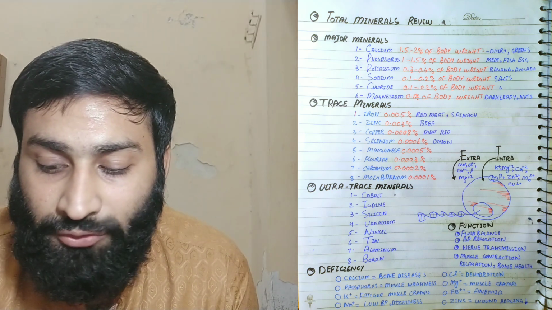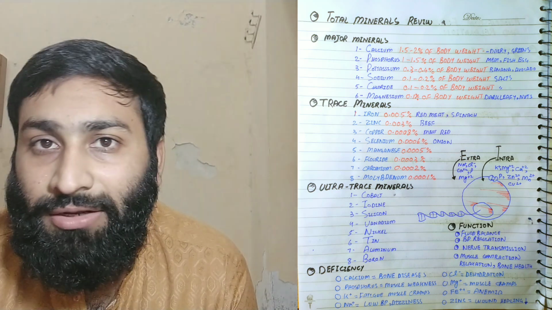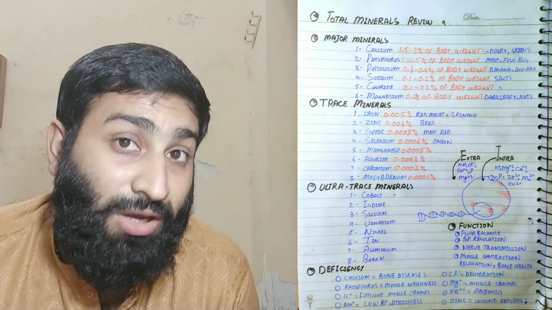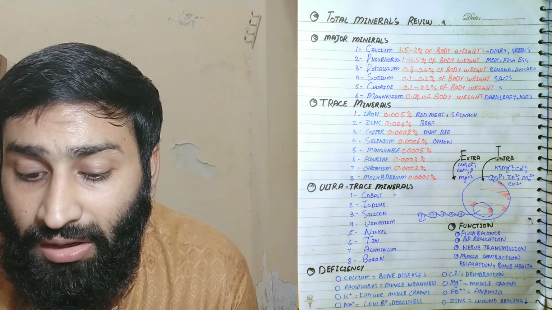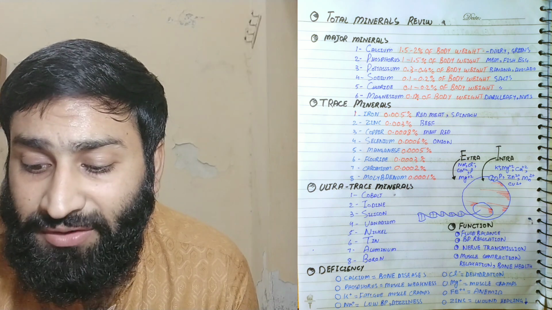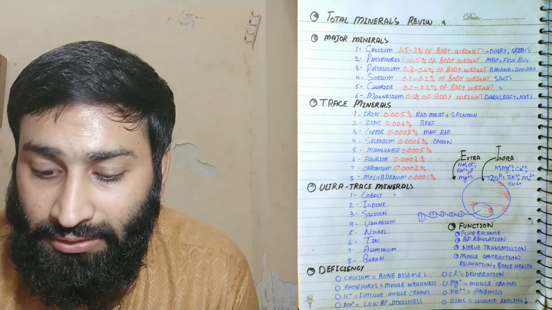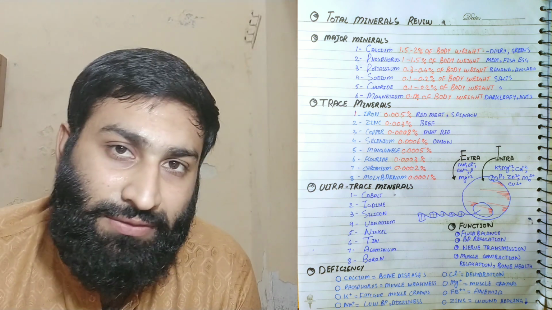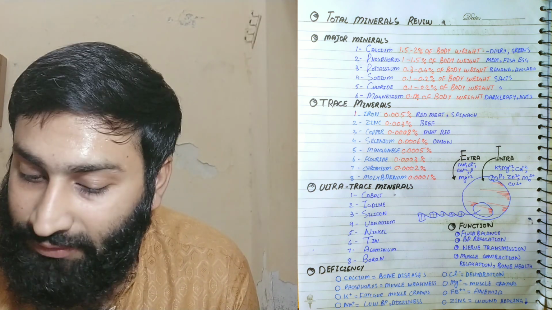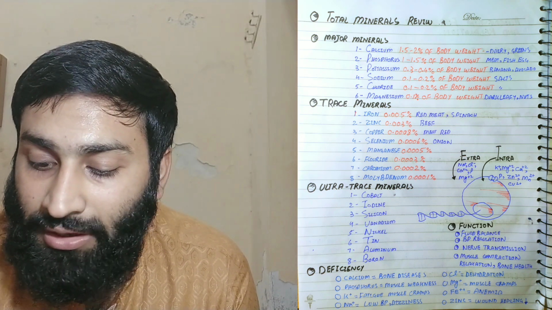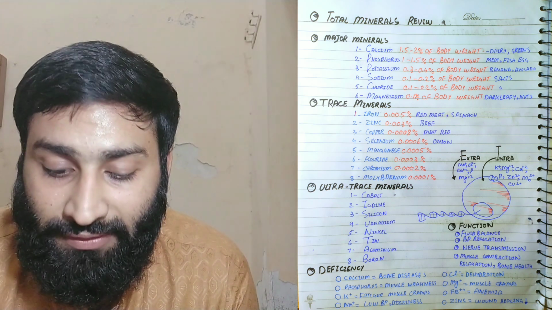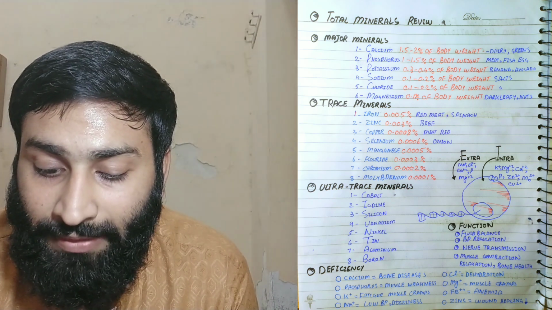Sodium is a very cheap salt, which you can think of as the table salt in the form of sodium chloride. Sodium is 0.1 to 0.2% of body weight, while chloride, meaning Cl negative, is also 0.1 to 0.2% of body weight. So the salt is the source of sodium and chloride.